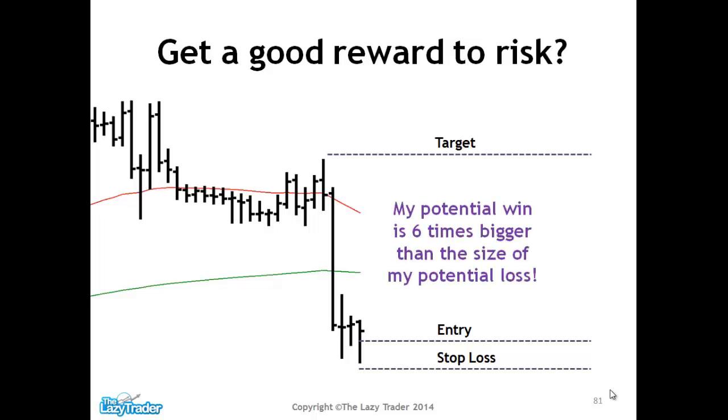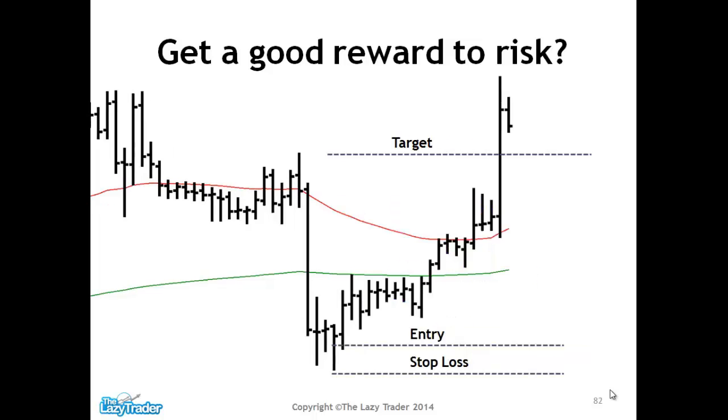So as we can see here, even visually without counting the number of pips, the difference between our entry price and our stop loss is 6 times less than the difference between our entry and our target, which is fantastic because it means that if we are right, then we've got 6 times the risk as a potential gain to our trading account.